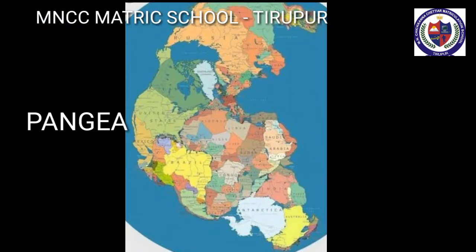Pangaea. Pangaea, the supercontinent, and the sea around is Panthalassa. It was 200 million years ago when these land masses moved away from each other to gain the present position as continents and oceans.